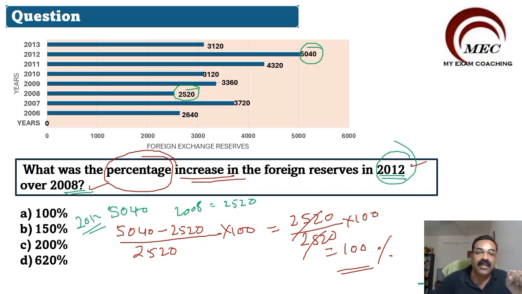Total increase is from 2520, from this value to this value. That is 5040 minus 2520, you will get 2520 again. So just 100% increase is the effect from 2008 to 2012. Okay, so let us go to the next question.